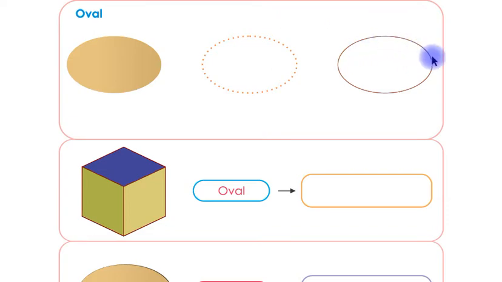This is another oval shape children, now you have to color this oval shape. Remember children, this is an oval shape. You have to trace this oval shape and then you have to color this oval shape. Remember children, you have to color this oval shape up to down. You will not color this oval shape left to right. This is an oval shape. Children, now you have to trace and color this oval shape.